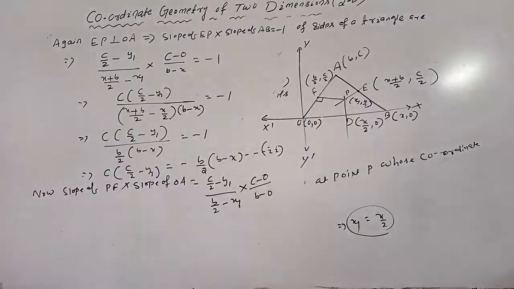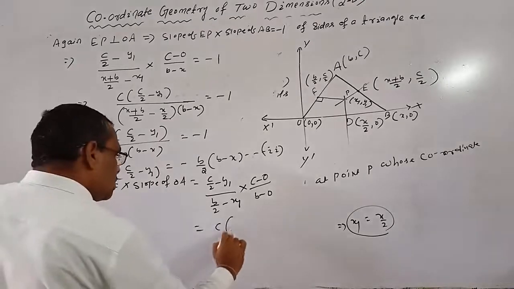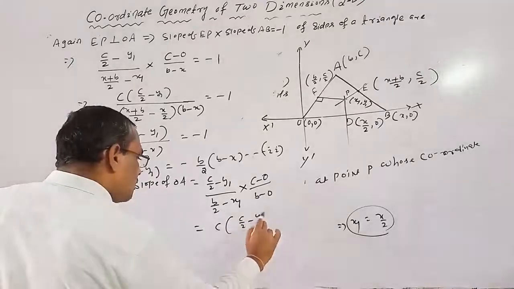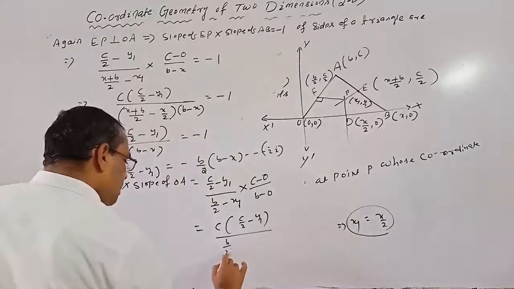Now we show that this is equal to minus 1. It is equal to C into C by 2 minus y1, by B by 2 minus x1.